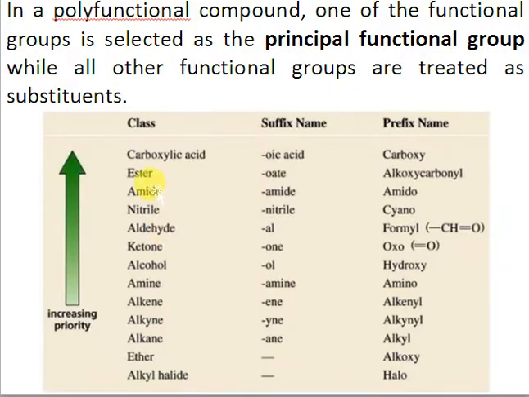So amide will form its name at the end, so amide will appear as a suffix, while aldehyde's name will form the prefix. So we will use the oxo term, or we can use the term formyl, in case you are using an aldehyde as a substituent, right? So this aldehyde will be considered a substituent, and this amide will be considered the principal functional group. So you must have this priority list in mind. So just have an idea. If you practice once or twice, you will have the idea which group will have high preference and which group will have low preference.